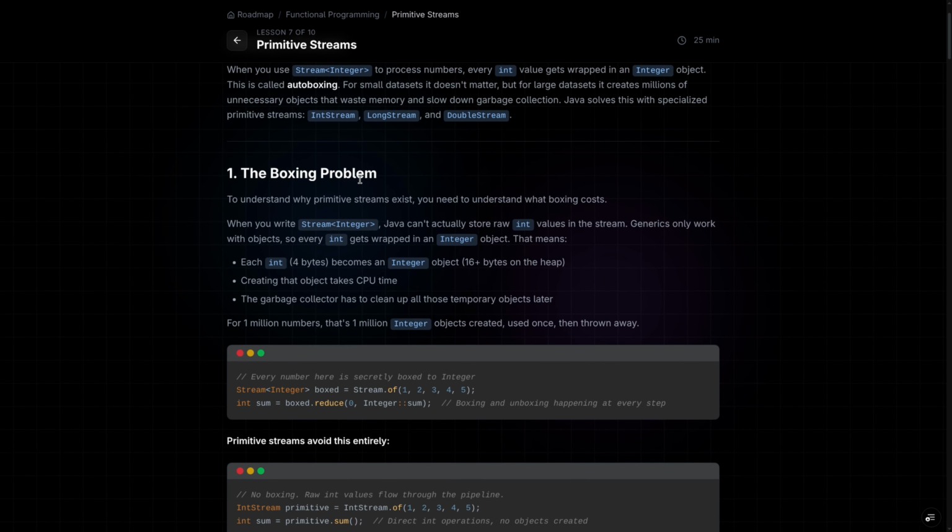Okay, the boxing problem. Each int, 4 bytes, becomes an Integer object that will be more than 16 bytes on the heap. Creating that object takes CPU time. The garbage collector has to clean up all those temporary objects later. So for large numbers, Integer objects use so much memory.